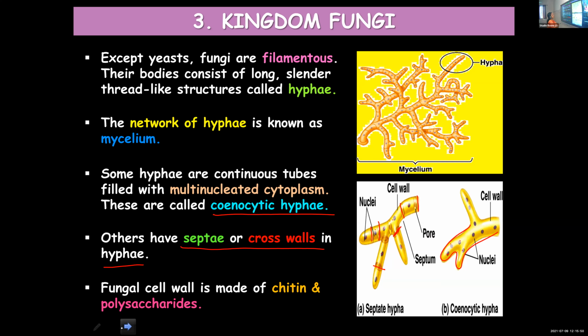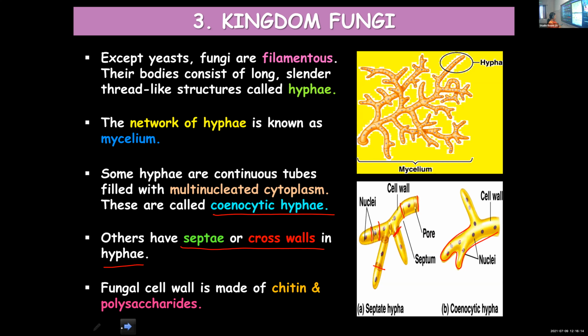In cenocytic hyphae, no septa or cross walls are present, and they will be multinucleated. Several nuclei will be present as these tubes are continuous. Whereas in certain other types of hyphae, there will be cross walls in between and the nucleus will be limited to one.